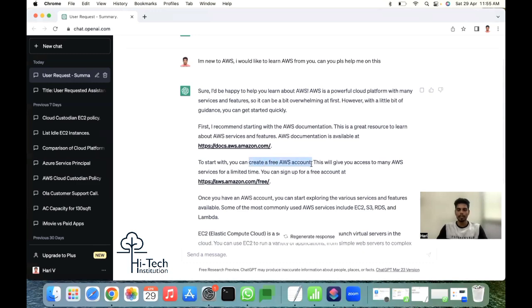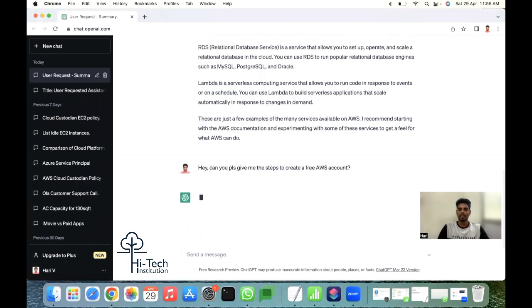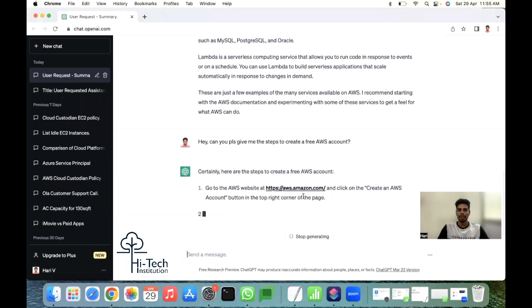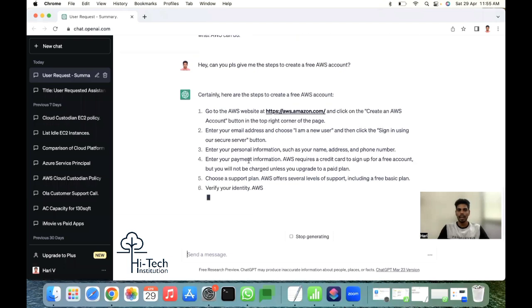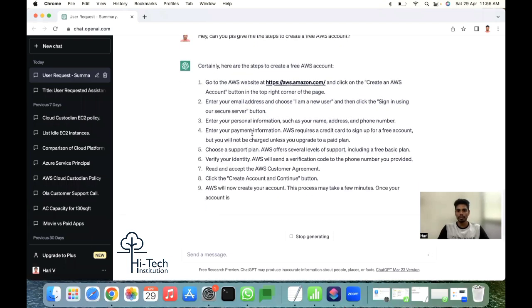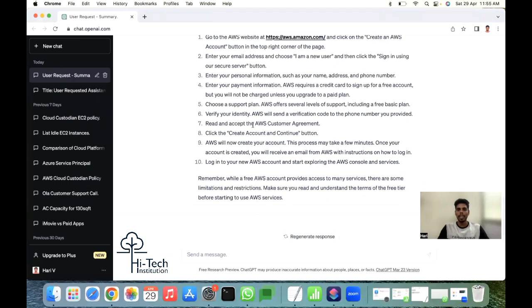I'm copying the content, coming down, and putting it over here. "Hey, can you please give me the steps to create a free tier AWS account?" When I ask, see, "Certainly, here are the steps to create a free tier account." It gives me the link. Go there, enter your email ID, enter your personal and payment information, choose the plan you want to go with, verify your identity, and read and accept the customer agreement. Everything you can do by following the link.